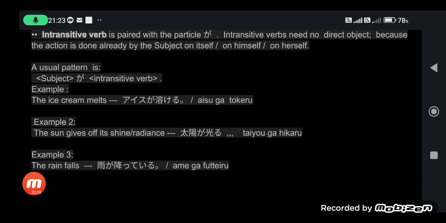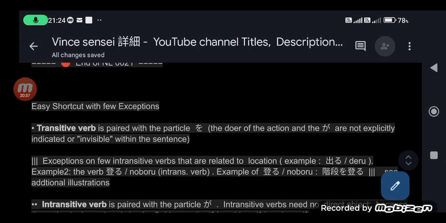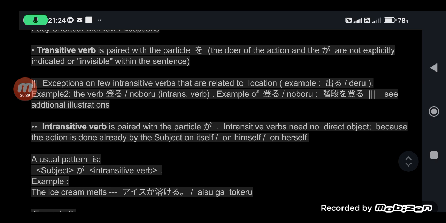Another example, number 3, the rain falls. Ame ga futteru. So without any third party person or any external aid, we know from science, in the hydrological cycle, that the rain will simply fall. It will fall by itself. So that's how we treat transitive verbs and intransitive verbs.